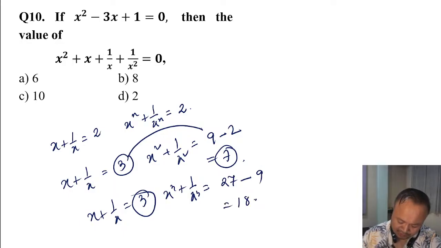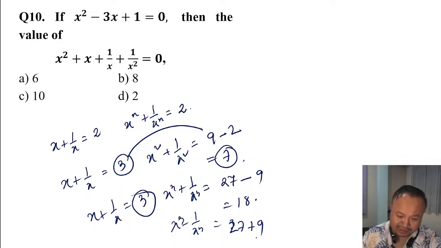They can ask you in the format of x cube minus 1 by x cube also. Then you have to use 27 plus 9. Don't forget that: if they ask you plus, you have to subtract. If they ask you minus, you have to add.